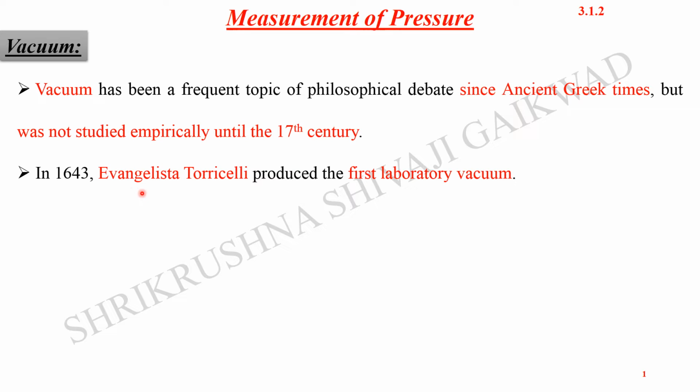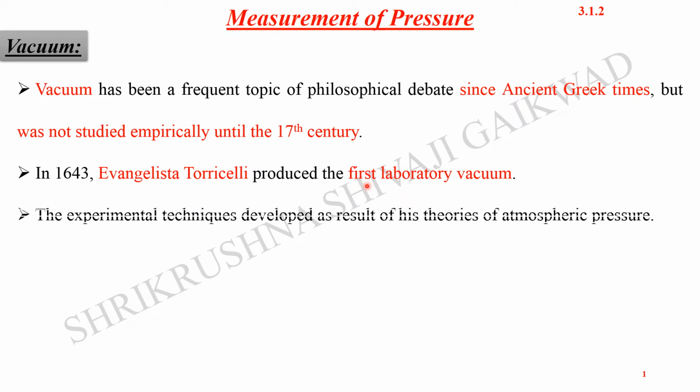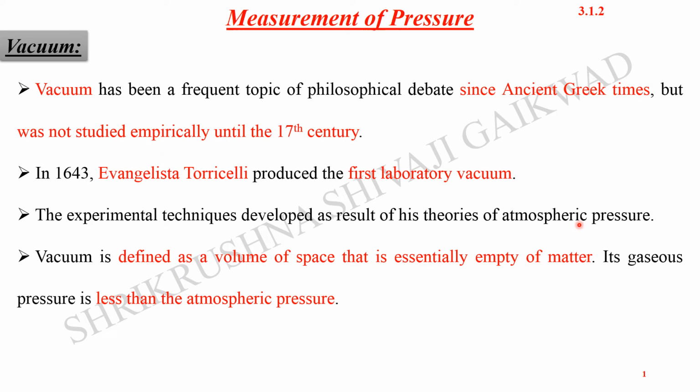Torricelli is also one of the units used for the measurement of the pressure, the torr. This is the person who produced the first laboratory vacuum. The experimental techniques developed as a result of his theories of the atmospheric pressure, meaning the pressure which we feel at sea level is nothing but the atmospheric pressure.